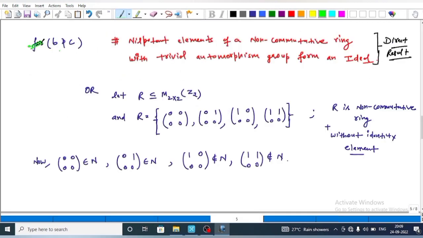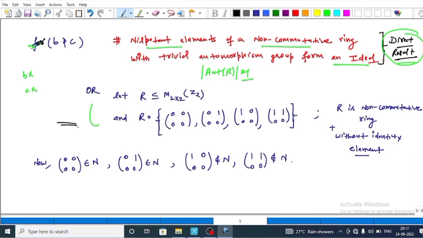Now for options B and C, we have two techniques to solve these options, that is a direct result and a counterexample. This result says that if R is a non-commutative ring such that the cardinality of Aut of R is equal to 1, then in this case the set of nilpotent elements forms an ideal. Using this result, option B is incorrect and option C is incorrect.